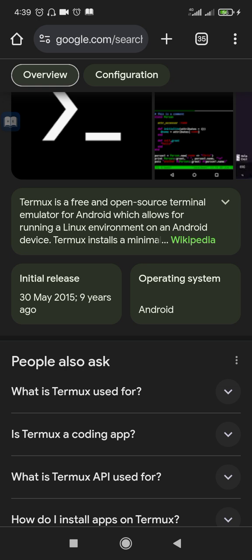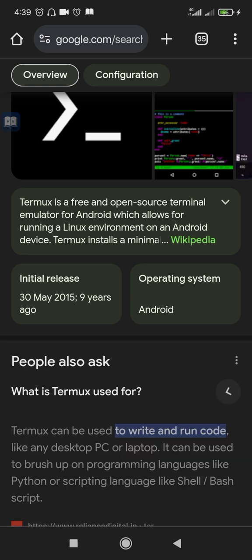Linux is an operating system kamar da muka sani na computer. So za ka iya installing ɗin Termux a saman wayarka as a normal application. So like you are using that operating system called Termux, and it was released on 13th May 2015, which is now 9 years ago. As you can see, the operating system is running on Android.